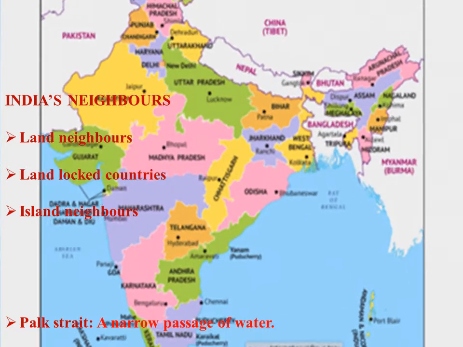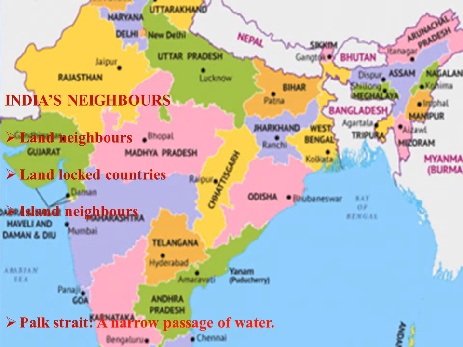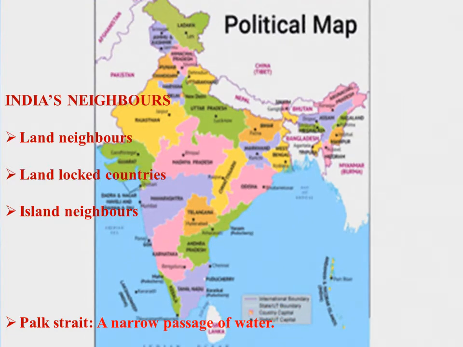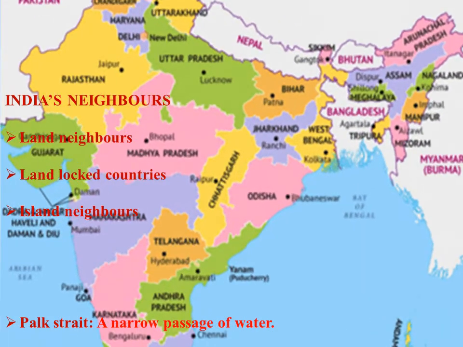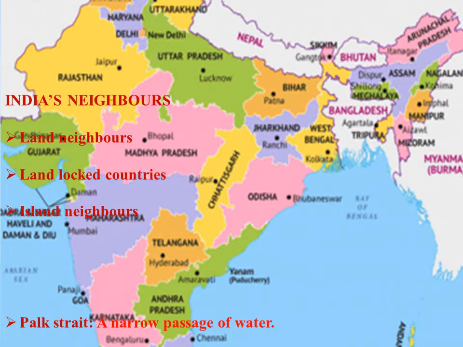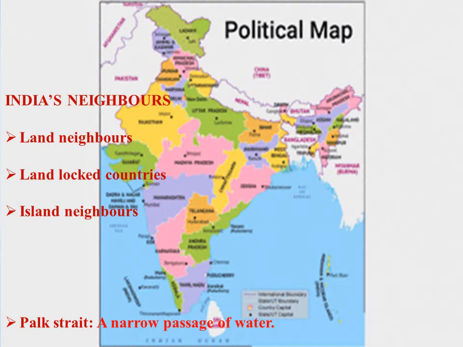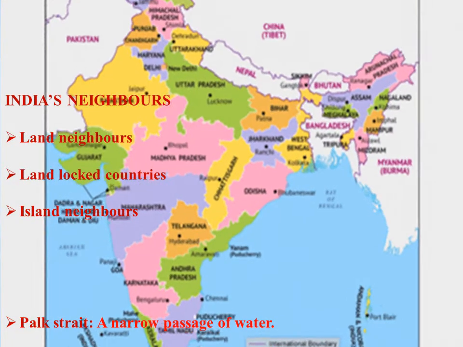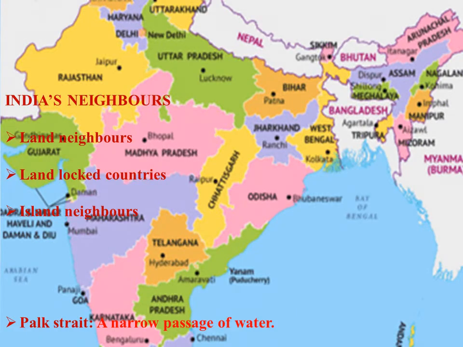So here we see India's neighbors, landlocked countries, island neighbors, and here Palk Strait means a narrow passage of water.